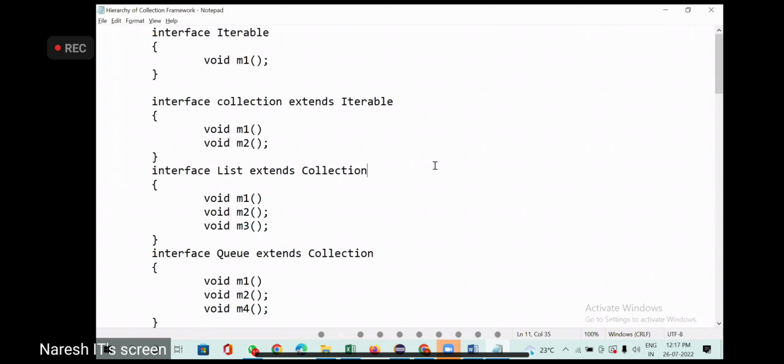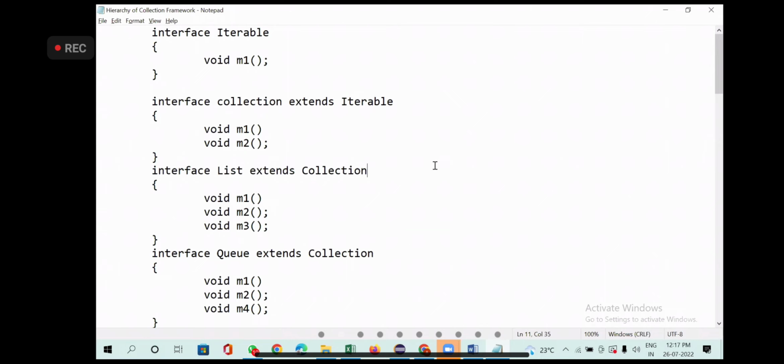Example, list. List is implemented by the ArrayList class. ArrayList class should provide definitions of list methods. It should also provide definitions of what list is extending: collection. Collection is extending iterable, so it should provide definitions of that too.